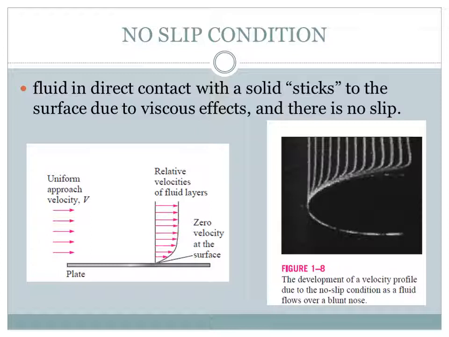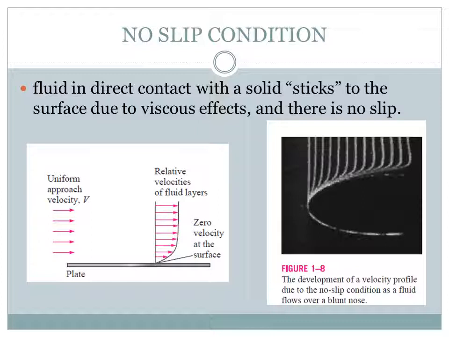On the top of the surface there will be maximum velocity, and when it approaches the solid surface the velocity goes on decreasing, and on the surface of the solid plate the velocity of the fluid layer will be 0. So it is called the no slip condition.